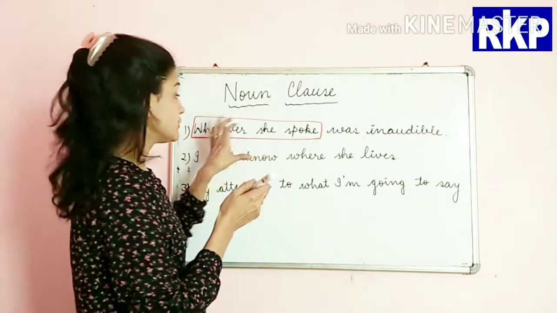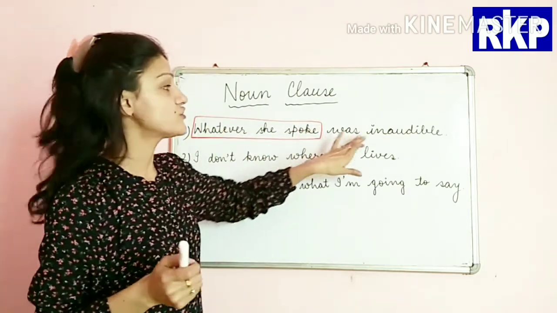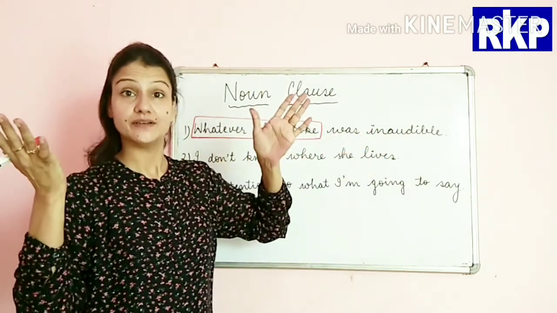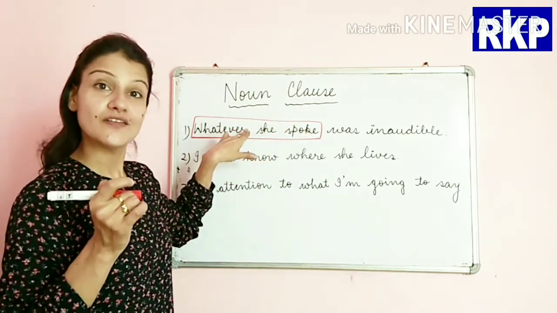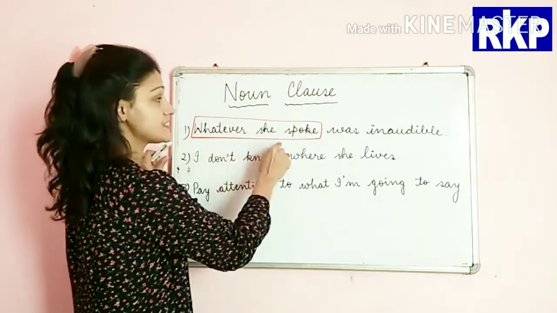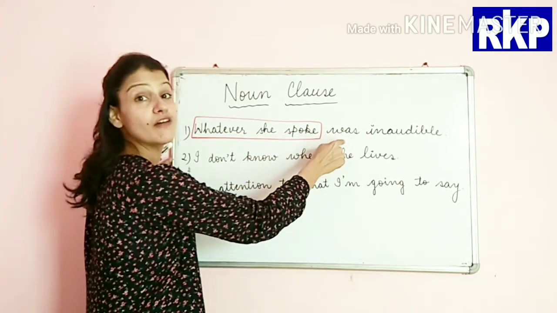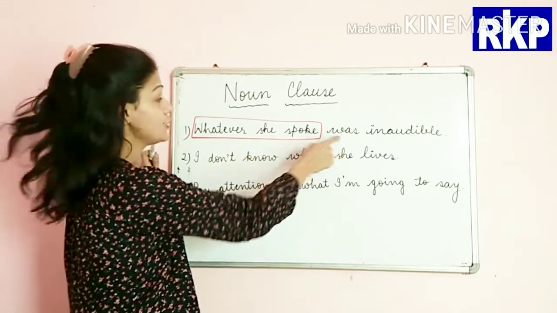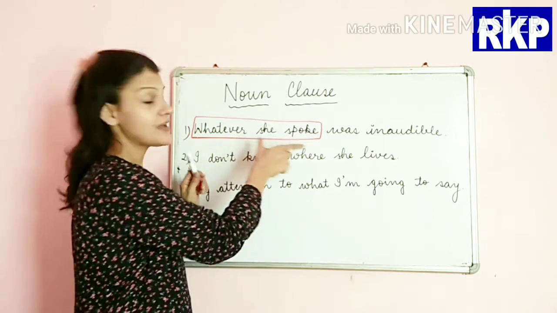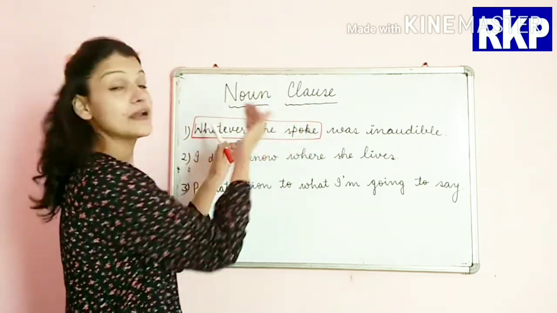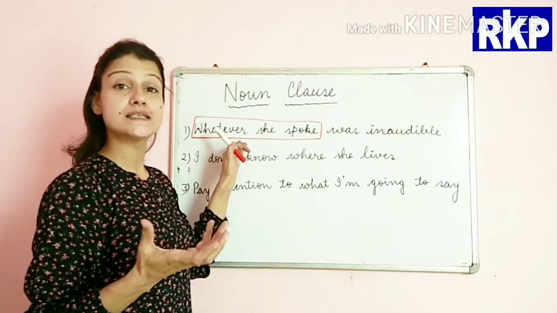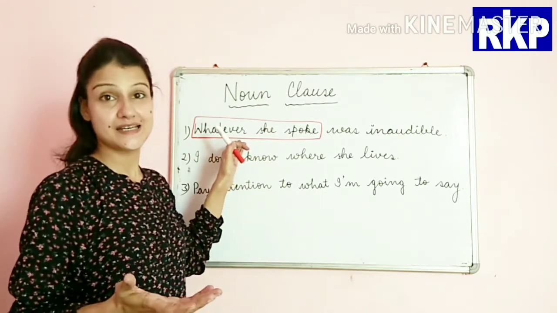So this is the thing which was inaudible, so this is our noun clause. This is the subject to the verb was. So we can see here how a noun clause works as a subject in the sentence.